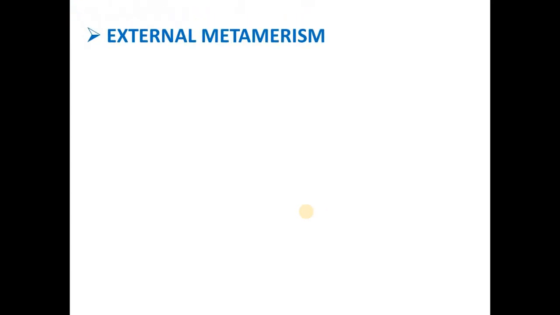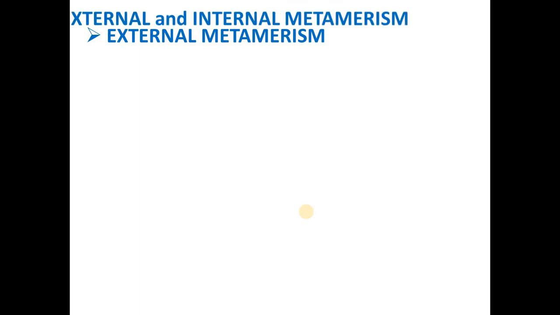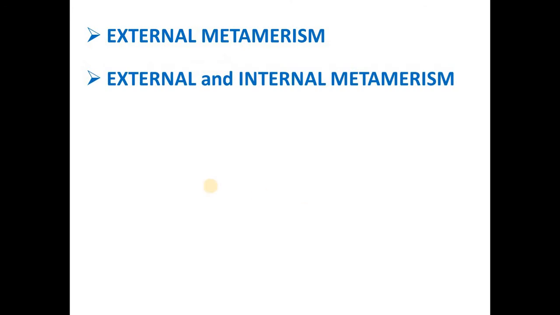Next is external metamerism. In arthropods, the metamerism is external. Internally, the segments are not marked by partitions. This type of segmentation is called external metamerism. Next is external and internal metamerism. In annelids, the segmentation is marked externally as well as internally. Internally, the segments are separated by transverse partitions called septa.